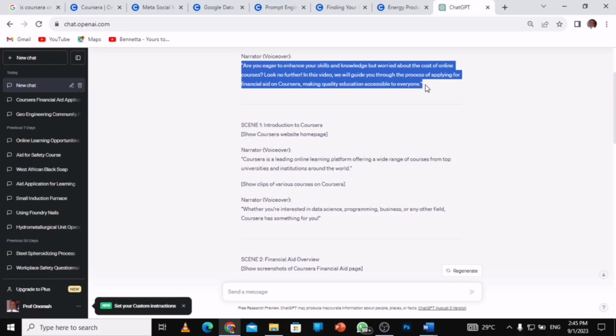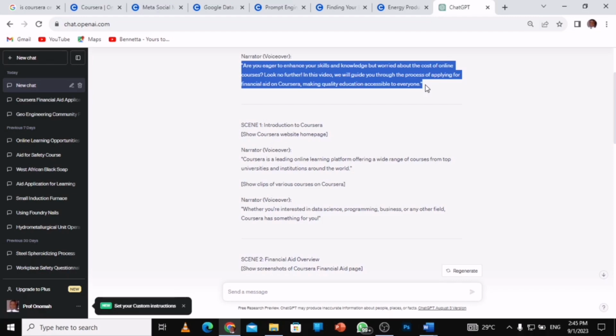I have used ChatGPT to generate my content, that is my script to be read to you guys. So this is the power of AI, and I'm going to teach you how to use ChatGPT to apply for financial aid on Coursera, get approved, and start doing online courses. But one question I want to ask you is, most people think